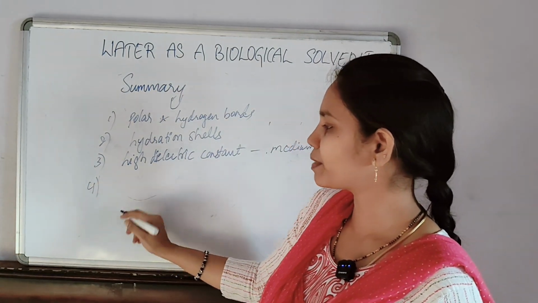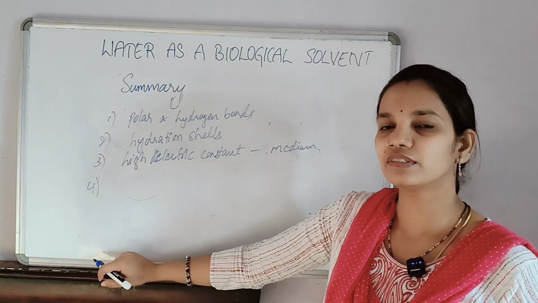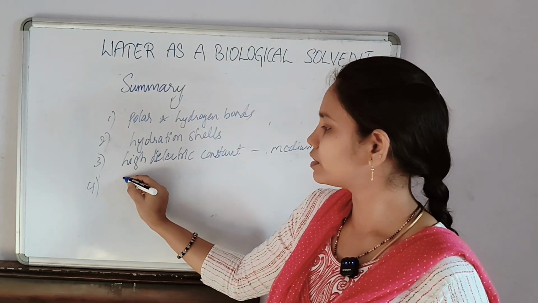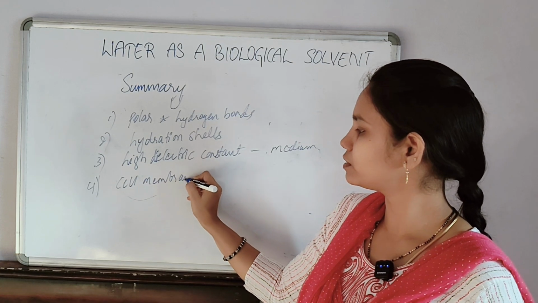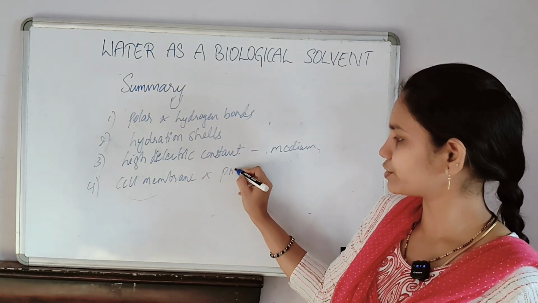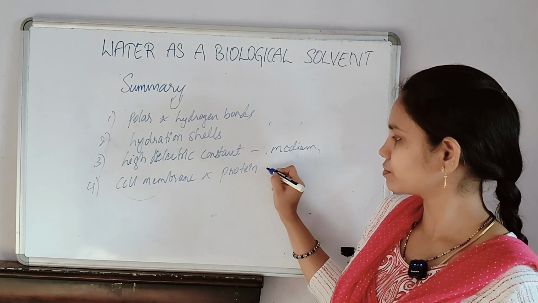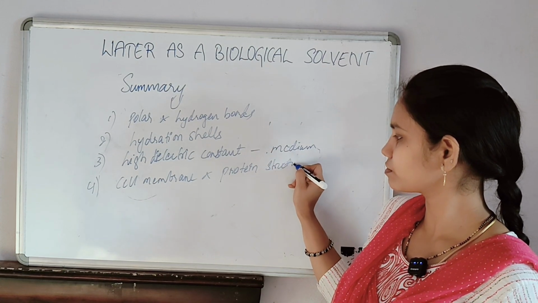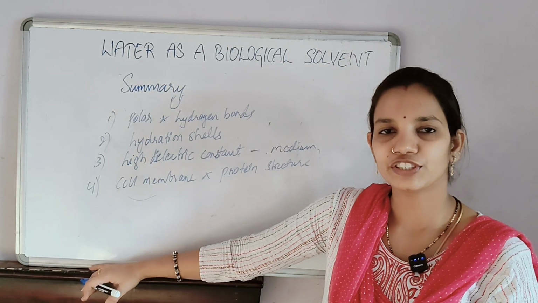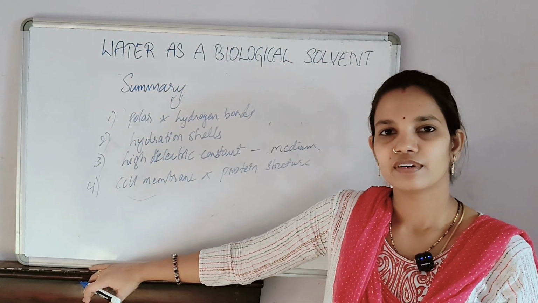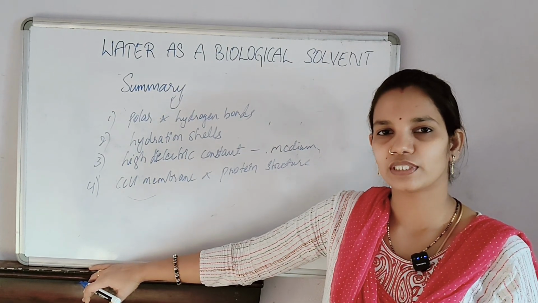Fourth, hydrophobic and hydrophilic interactions are essential for the structure of the cell membrane and protein structure. Finally, water is essential for supporting life, acting as a biological solvent.